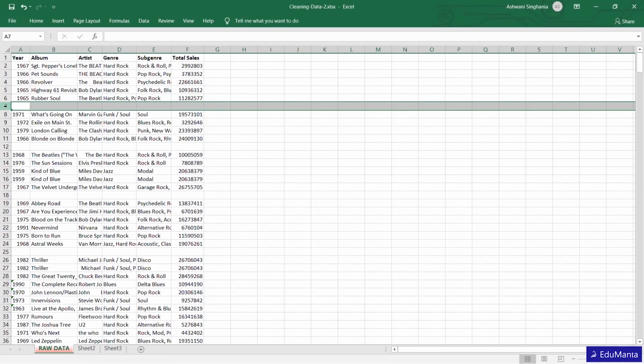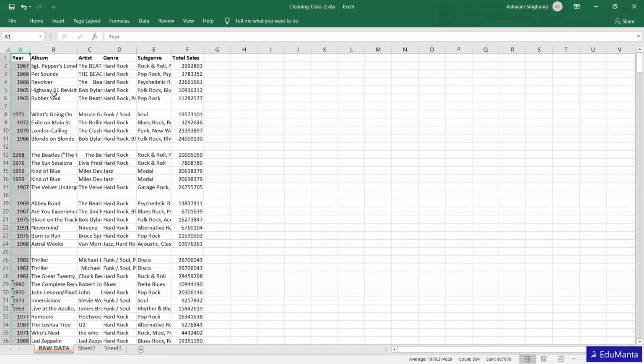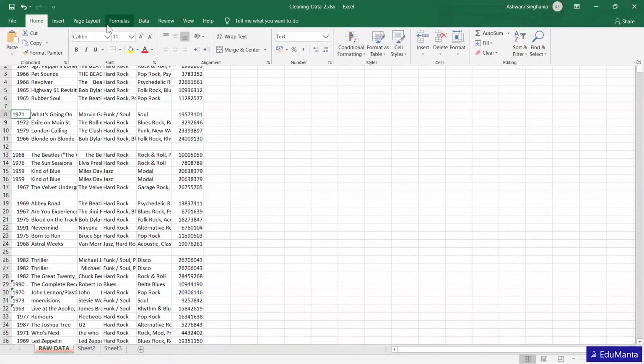understanding what are the errors which we can spot in this particular data set. So the first error that I can go with is the year column, right? You can see that some years are right aligned and some years over here are left aligned. Let's see this. If we see here what kind of data it is, text, right? That's why it is left aligned, because in Excel, under normal conditions, by default, numbers are aligned towards the right and text is aligned towards the left. So here this is text.